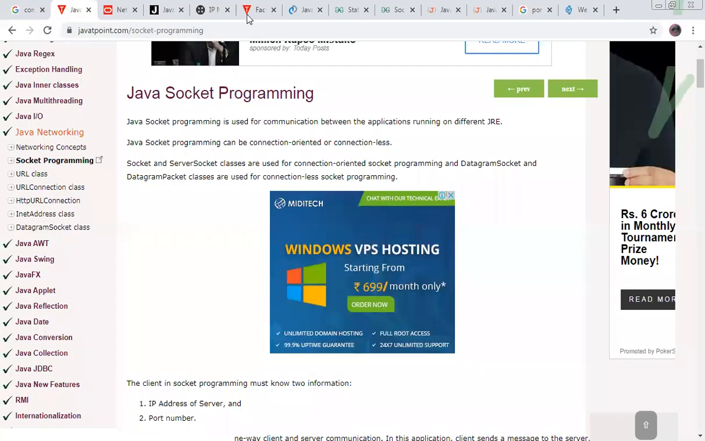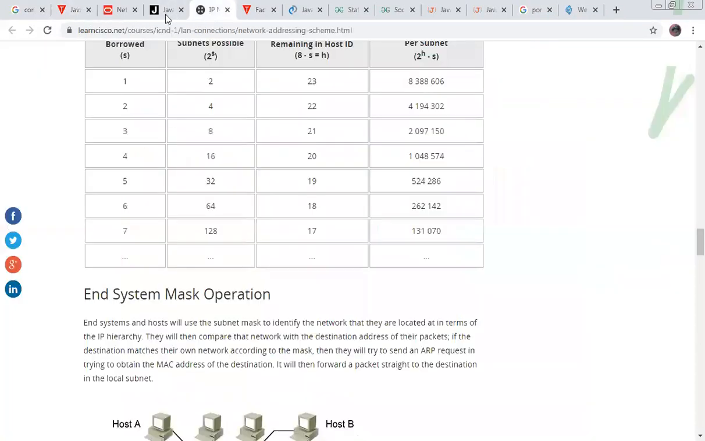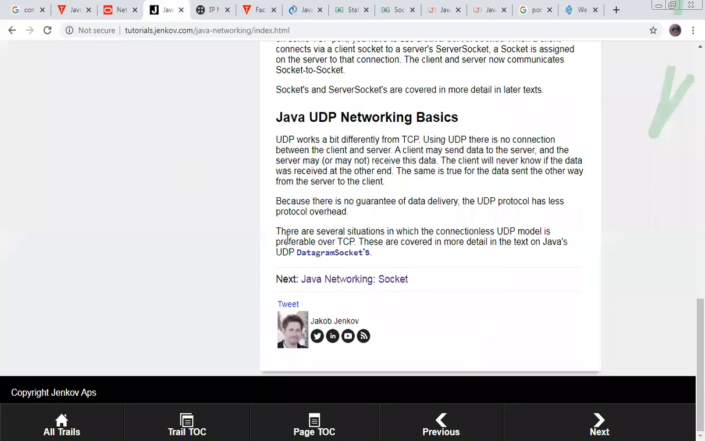This is the logic behind it. How is it working? We use the connectionless UDP model. The connectionless model is preferred over TCP. These are covered in more detail in datagram sockets. That's why we use datagram sockets for a UDP model.